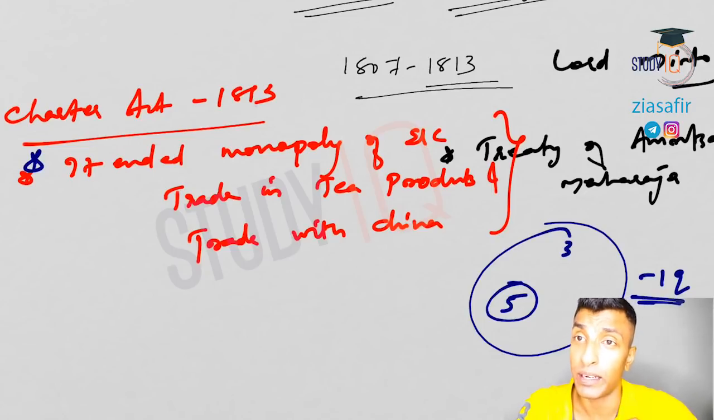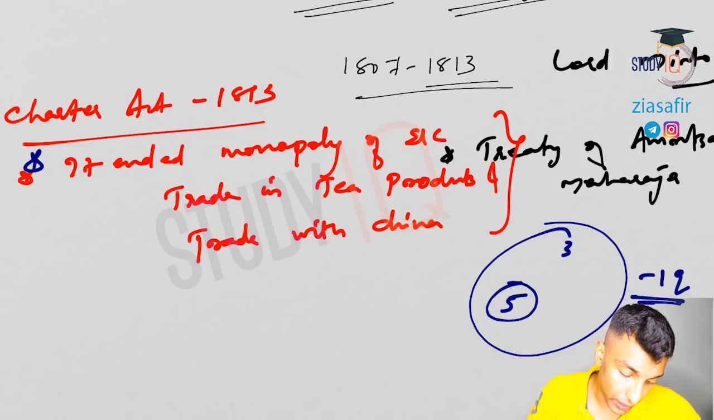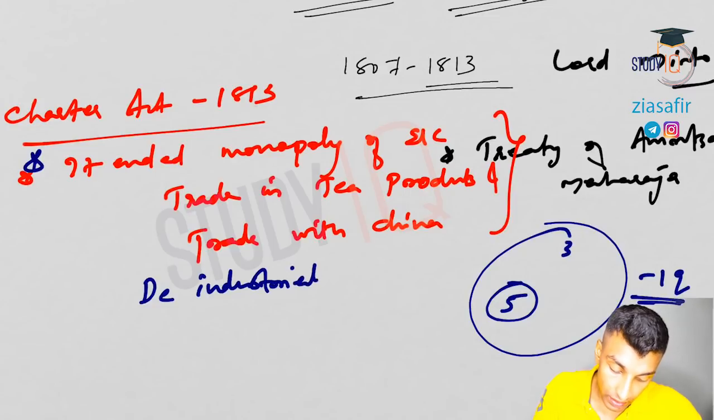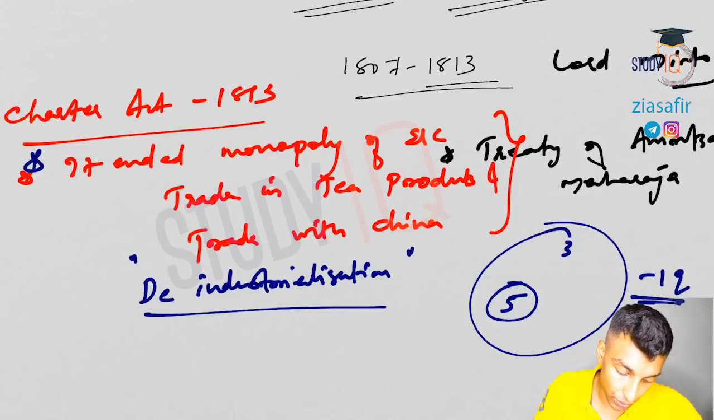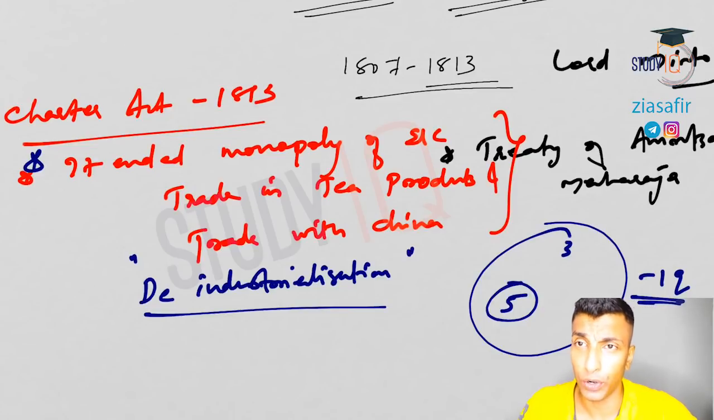This also prevented the industrialization in India. So I would say the main impact of this 1813 Charter Act is that it led to deindustrialization in India. That's what exactly you need to write if you get this question in mains. It led to deindustrialization in India. I am taking this from Mahatma Gandhi only. I hope you understood. And it also increased the dependence on agriculture.